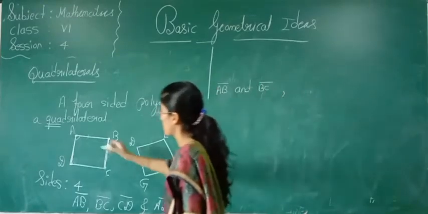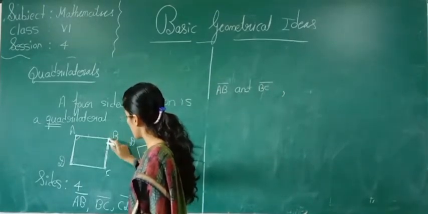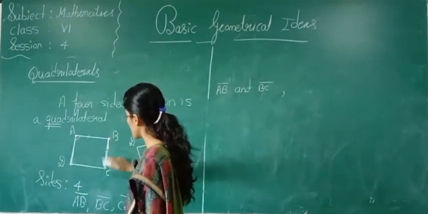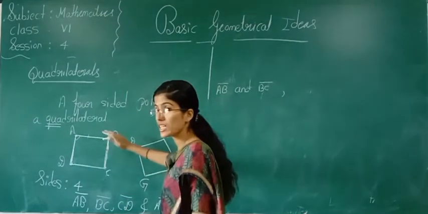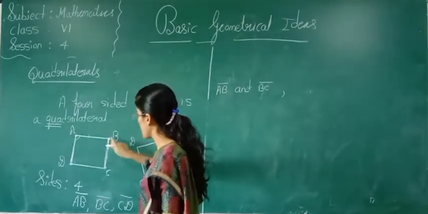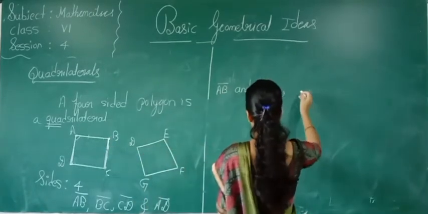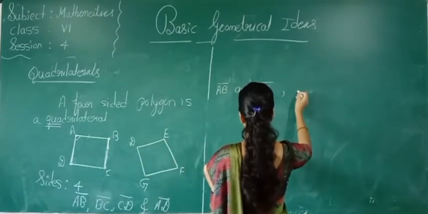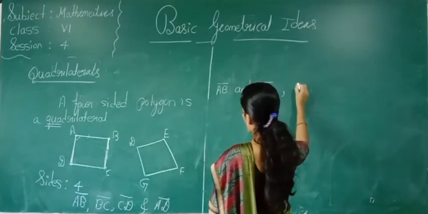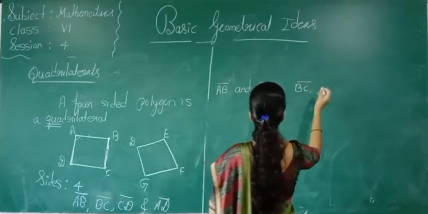See here, AB and BC. Adjacent means neighborhood, right? Line segment AB, line segment BC. And again we can write here line segment BC